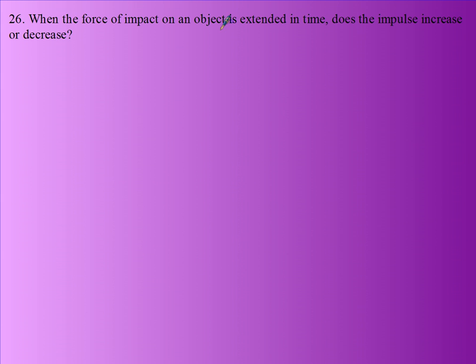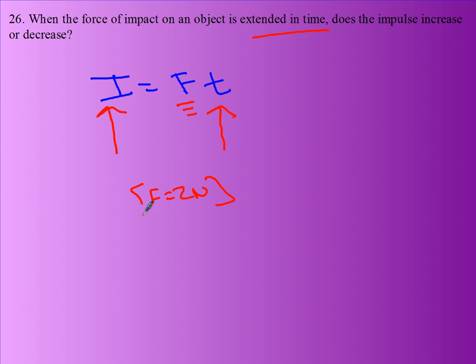Now, when the force of impact on an object is extended in time, does the impulse increase or decrease? Well, let's see. Impulse is force times time. So let's use some arrows here. If the force is extended in time, so if time goes up and the force stays the same, we see the impulse must increase. Let's shove some numbers in here. Say the force is 2 newtons and it does not change.